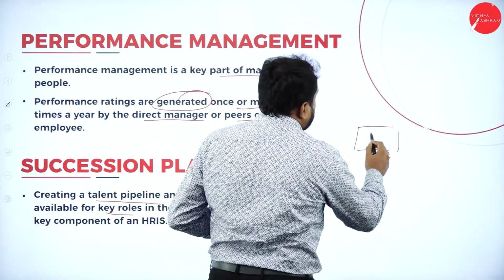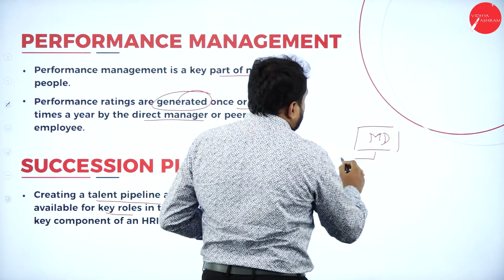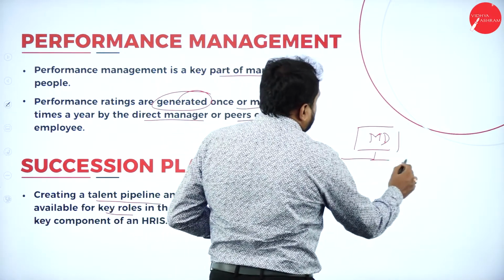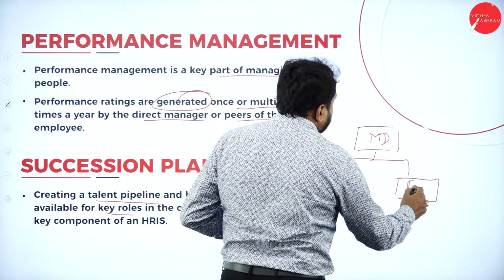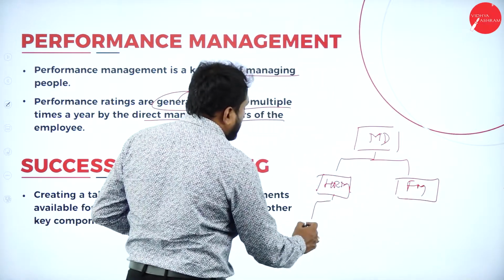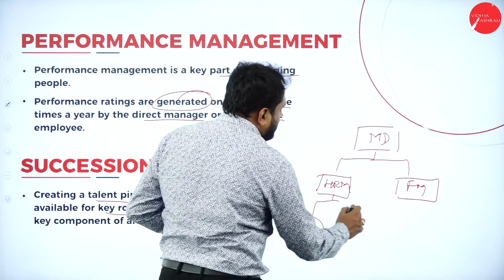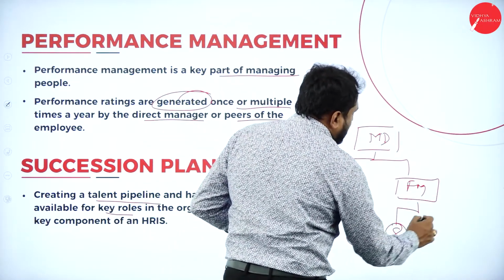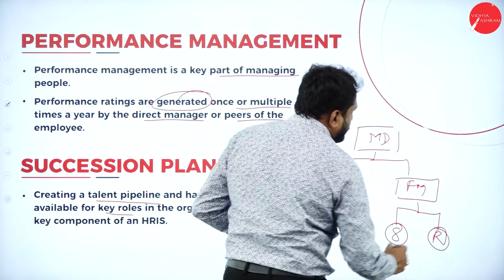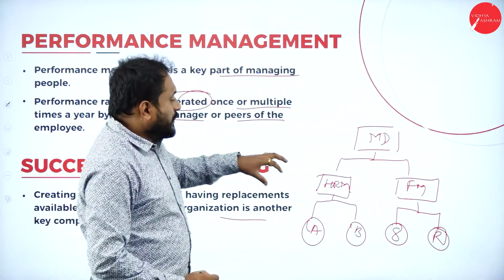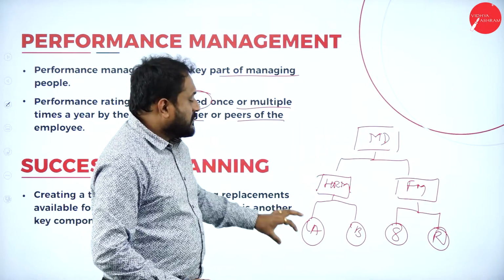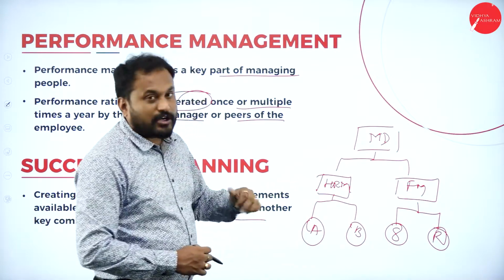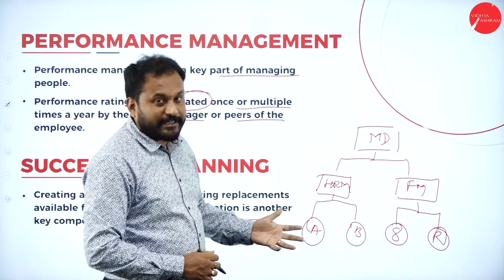we have this person called managing director here. We have a human resource manager and we have a finance manager. After that, we have here, say, a person called A and a person called B. We have a person called S and a person called R. Now, we know that the MD and the person called A will get retired because they have crossed the age of 60 and they want to take a retirement.